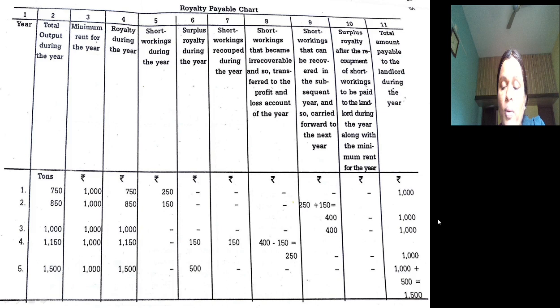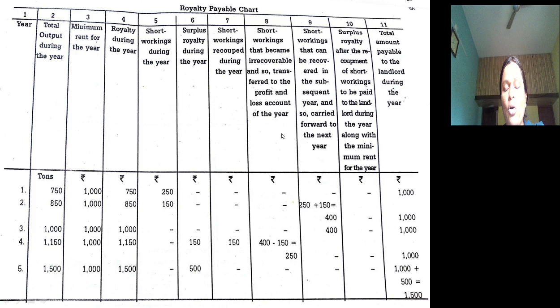So 1,000 is the minimum rent payable to lessor. In the very next year, that is the 4th year, there is a surplus of 150. Only this much, 150, can be recovered. Actually the carried forward was 400; 400 minus 150, and this is the last year. So 250 is unrecoverable and should be recorded in the 8th column. In the 9th column nothing, and in the 10th column also nothing, since the full surplus is used to recoup short working.